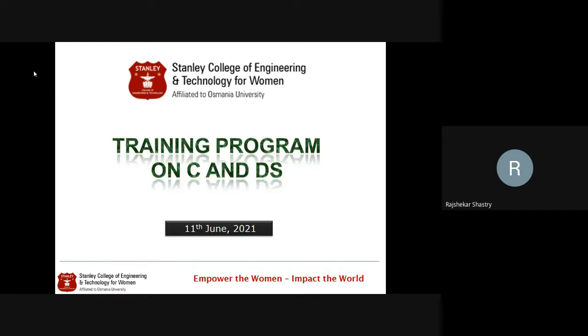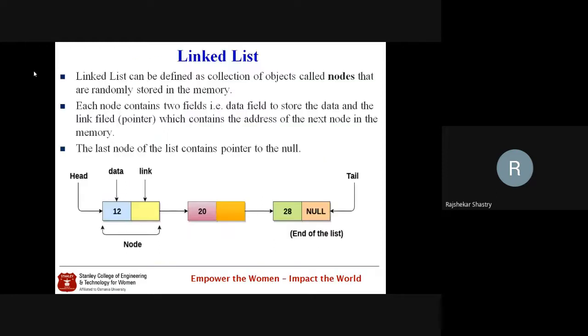A linked list is a collection of nodes in which one node's link holds the address of the next node. And this collection of nodes is dynamically created. The nodes are not statically created, rather they are dynamically created. And one node's link portion holds the address of the next node. So, this is the definition of a linked list.